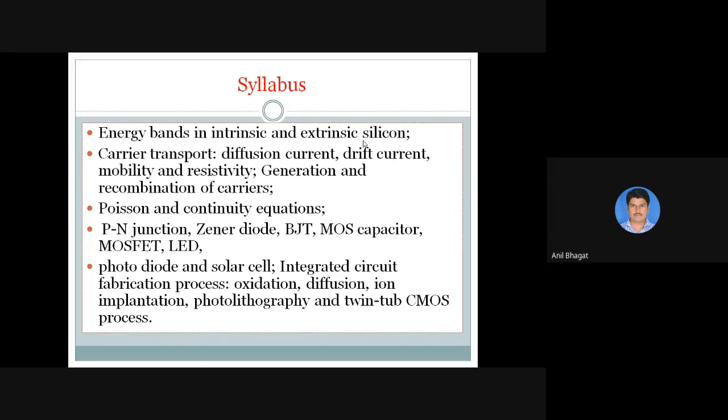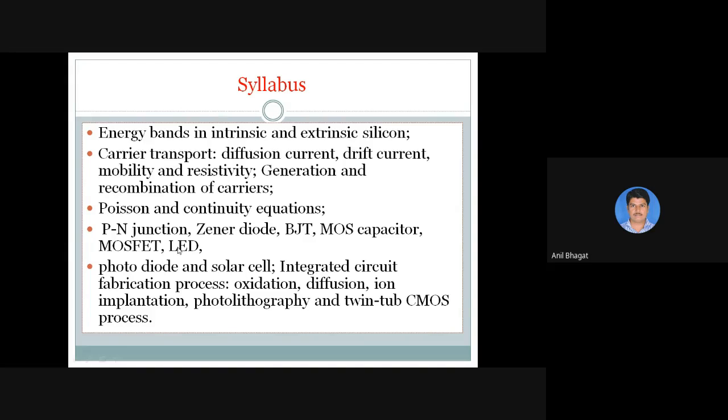How will you distinguish or compare the intrinsic semiconductor and the extrinsic semiconductor? Based on their equations and the material used: is an impurity added to a pure semiconductor, or is just pure semiconductor used in the actual construction of the devices? Carrier transport, diffusion current. The Poisson and continuity equations are also important. One question was present on the Poisson and continuity equation in the last GATE exam, the 2019 exam, right?